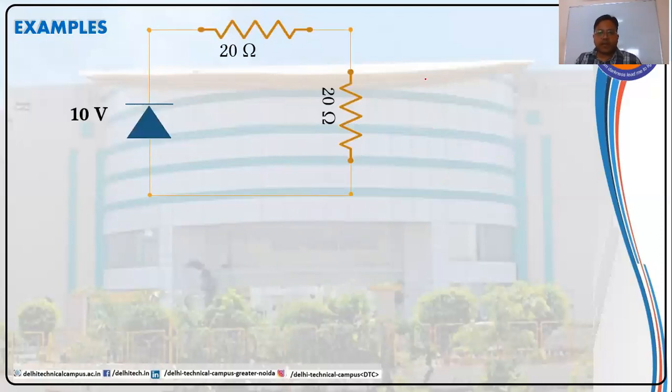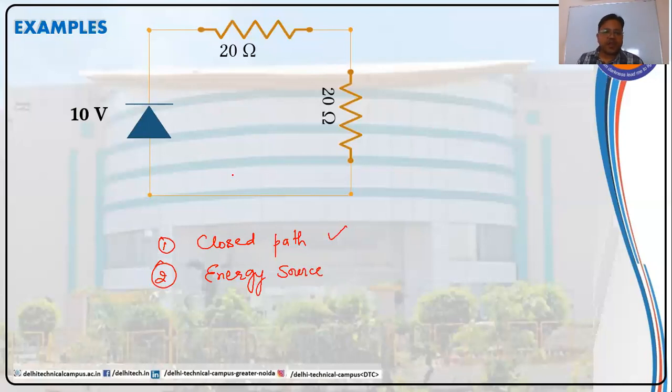See, in this, it has a closed path. So the first condition is satisfied for it to be a circuit. Let us check the second condition of energy source. Does it have energy source in it? It does not have energy source in it. Though it has a closed path, it does not have an energy source in it.